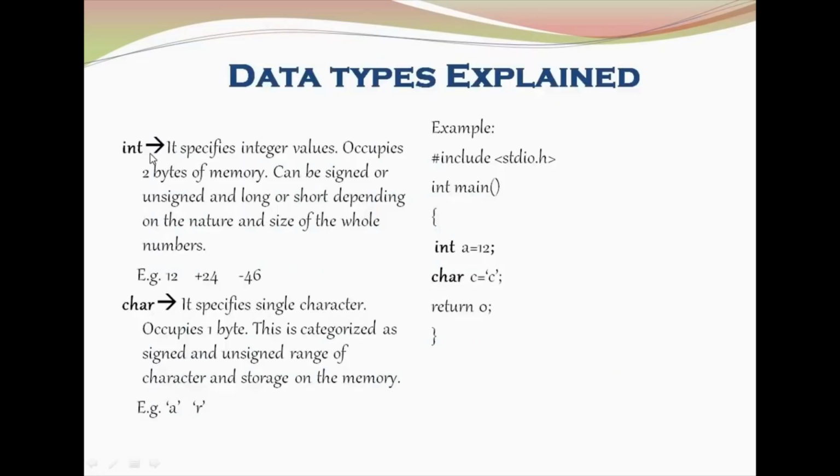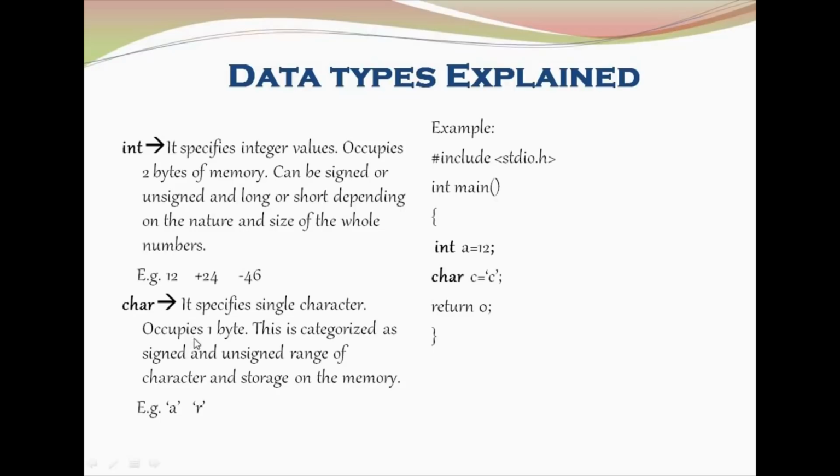First, moving on to the integer data type. Integer means you can have integer numbers. It is going to occupy 2 bytes of memory. It can be signed or unsigned, long or short, depending upon the nature and size of the number. These are some integer numbers. For defining them, you have to introduce the int data type before the number. So 12 is declared as an integer data type.